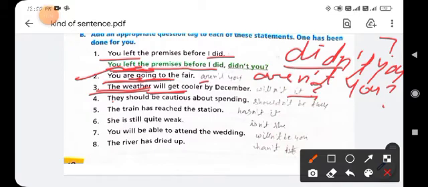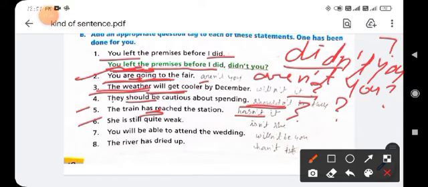They should be cautious about spending: write "should" as the helping verb and use "shouldn't they", and put the question mark. Clear? Fifth is the train has reached the station: "has" is a helping verb, "hasn't it", and put the question mark at the end of the sentence.